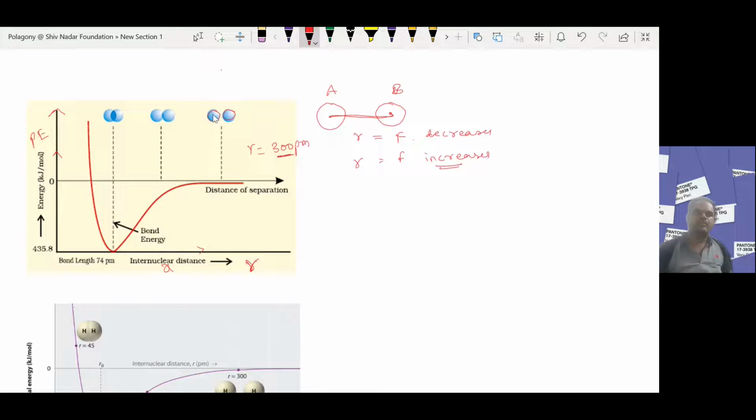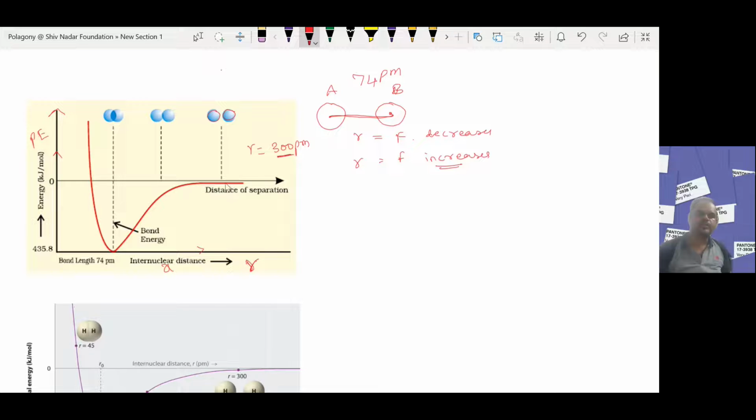Now, when you bring the hydrogen atoms closer to each other, at the minimal distance of 74 picometers, see, the energy of the two individual hydrogen atoms is more than zero.